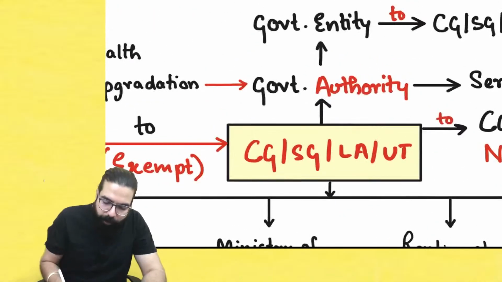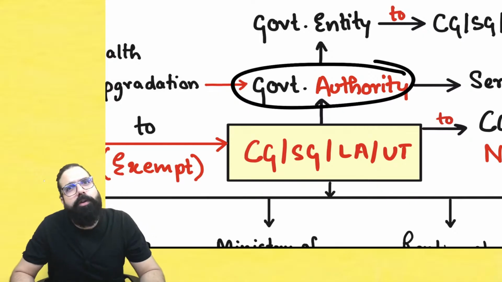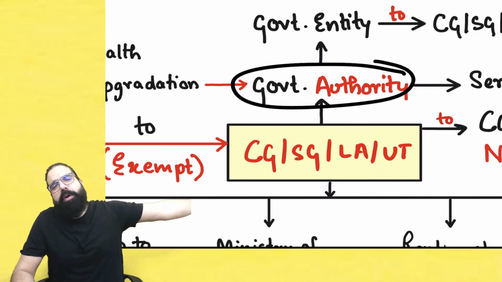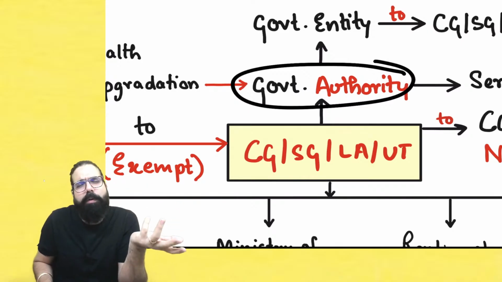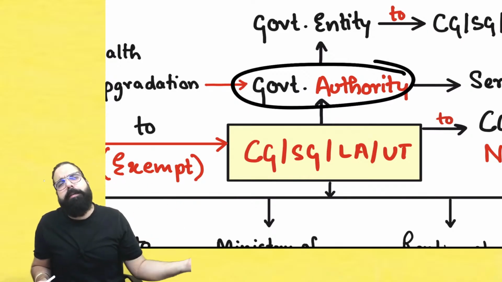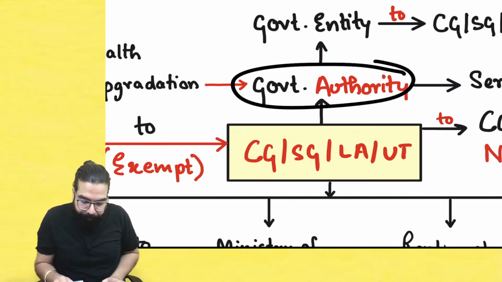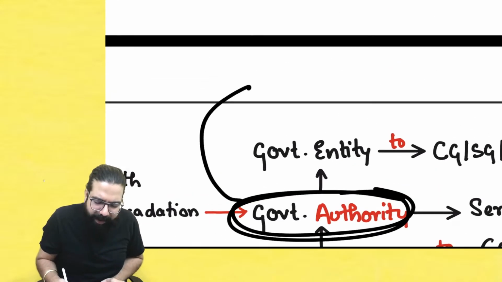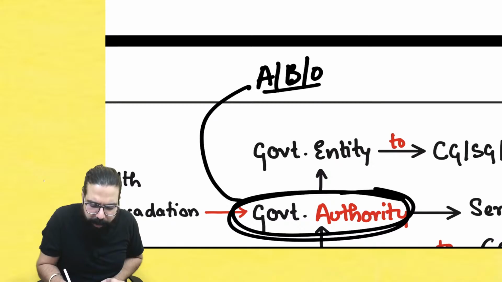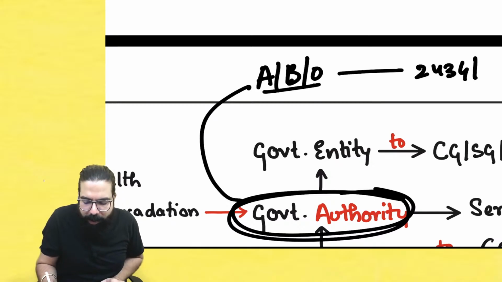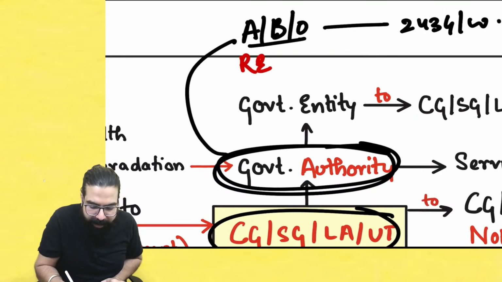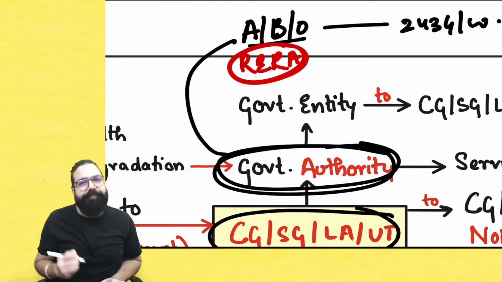Listen. You know, governmental authorities are there. What is a governmental authority? Governmental authorities are those authorities, those boards, etc., which are set up by the government to do the 243G and W work for the public. Basically, when 243G and W work is done by a local authority, then it is neither supply of goods nor supply of service. But when the government forms a governmental authority, what are they, sir? These are authorities, these are boards, or these are any other bodies which are going to do the 243G and W function. Okay, sir.